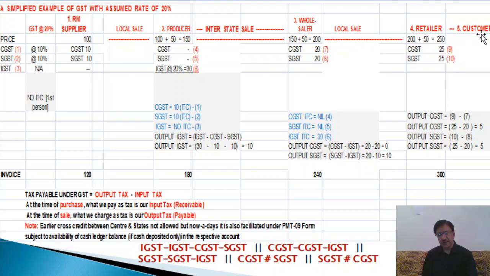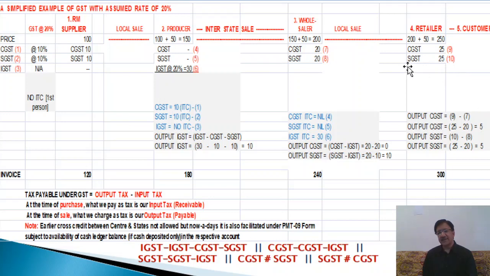Because the retailer is selling to the customer, he is collecting this 50 rupees tax, CGST and SGST 25 each, from the customer. So it is payable. Whatever tax he collected from the customer is payable to the government, but he will not pay the full 25 and 25; he will adjust it from the tax he has paid. How much has he paid? For CGST he has to pay 25, but he already paid 20 at the time of purchase. So 25 minus 20, that is note number 9 minus 7. So CGST output is 25 minus 20, equal to 5 rupees CGST payable. The retailer will pay only 5 rupees to the central government as CGST.